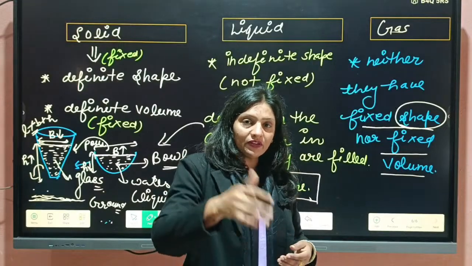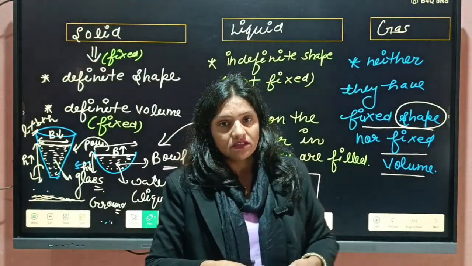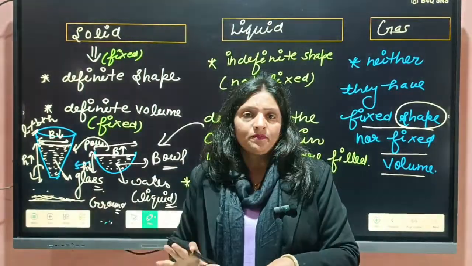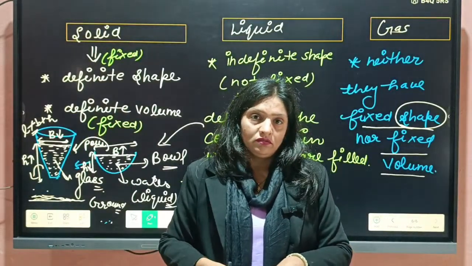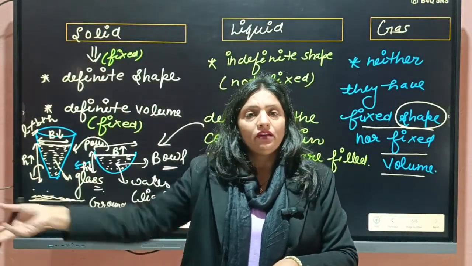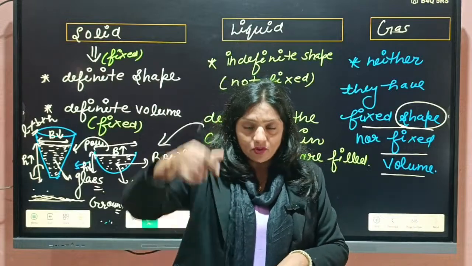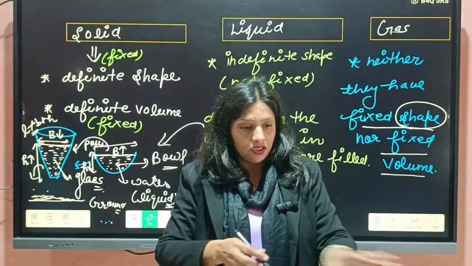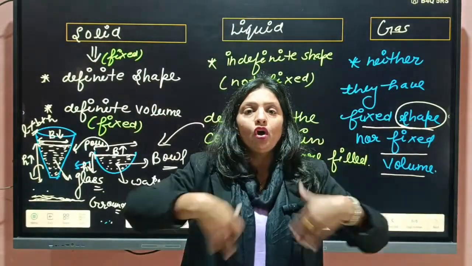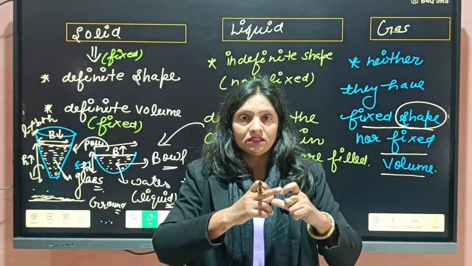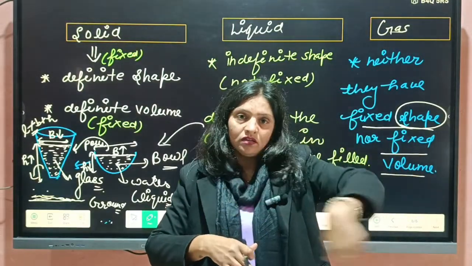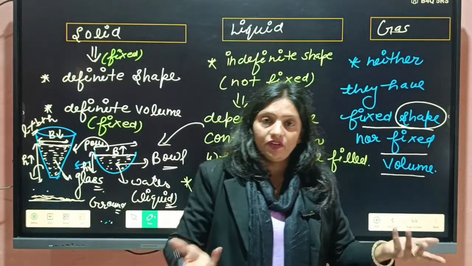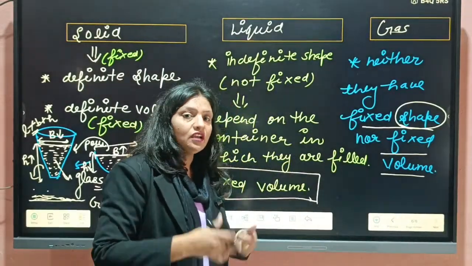But students, if I have one glass of water, it will spread only at a fixed place, not in the complete room. If I put this one, it will take a fixed volume only in this room. It will not cover the whole room, but that gas is covering the complete room. Why? Because it does not have fixed volume.